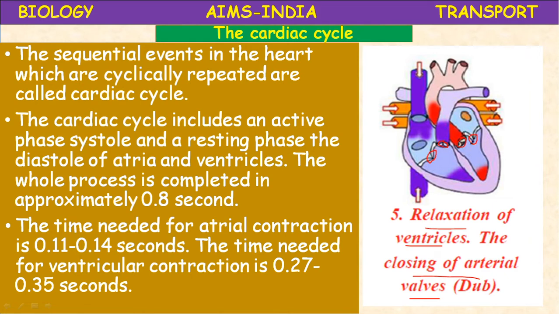So there are 4 valves present. When the ventricles relax, these atrial valves, the tricuspid valve and the bicuspid valve, close, so that the blood will be filled.